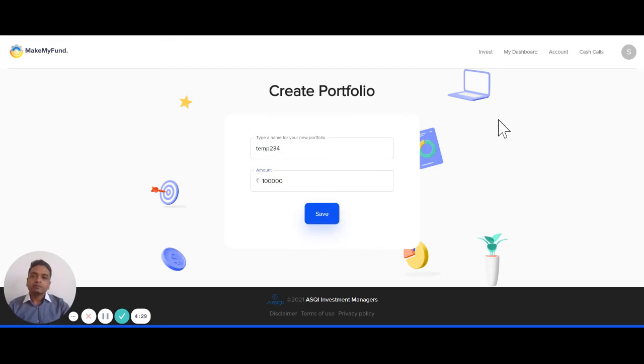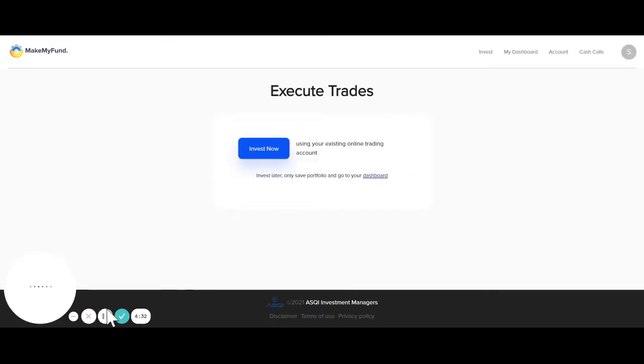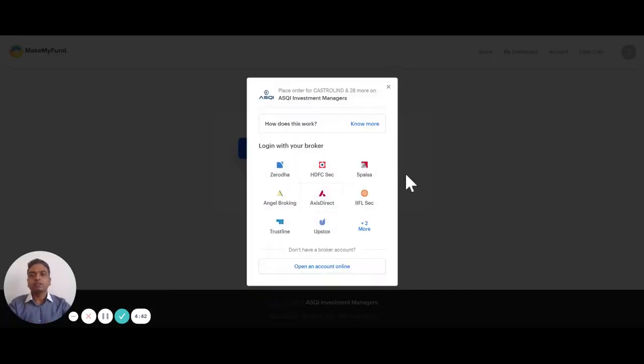When you do that, you get this option to actually execute, to go to your broker interface. I'm not sure if the video will show that, but what I'm seeing right now is a pop-up which shows me 10 brokers to choose from: Zerodha, HDFC Securities, Edelweiss, IIFL, 5paisa, and so on. I click on any one of them, and it takes me to the broker interface to execute the trades I just selected. So that's 1 lakh rupees being invested in 45-odd stocks, and this execution will be live, and the money will be really invested with the stocks sitting in my demat account.